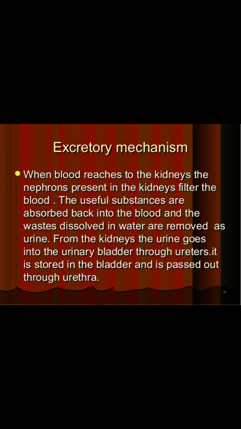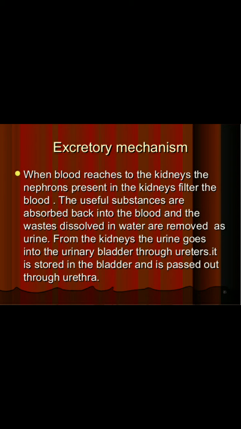Excretory mechanism. When blood reaches the kidneys, the nephrons present in the kidneys filter the blood. The useful substances are absorbed back into the blood, and the waste dissolved in water is removed as urine. From the kidneys, the urine goes to the urinary bladder through ureters. It is stored in the bladder and passed out through the urethra.